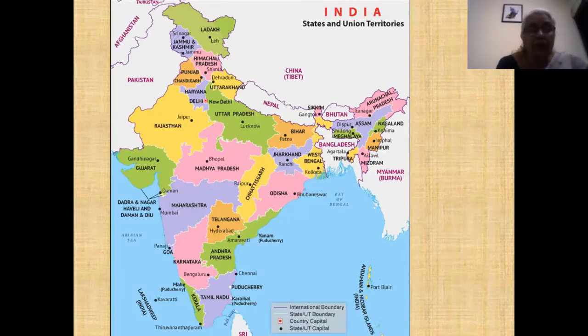Why is this map important? One, you need to know the borders of every state. For example, let's take Maharashtra. You need to know what the borders are, how many states it is sharing a border with, right? So I would suggest you take a printout of this and put it up, and you can constantly look at it, and you can get a good idea as to how many states are surrounding. So, for example, Goa is probably one state where you only have Maharashtra and Karnataka, no other state, right? Smaller states will have that, but there are some states which have borders with many more states. And you may say, why should we know such data?